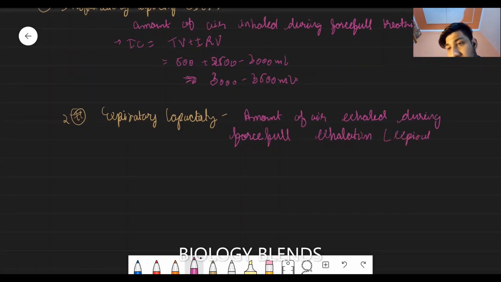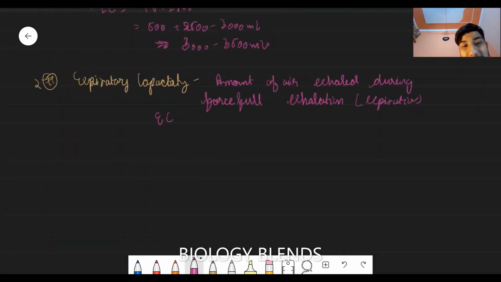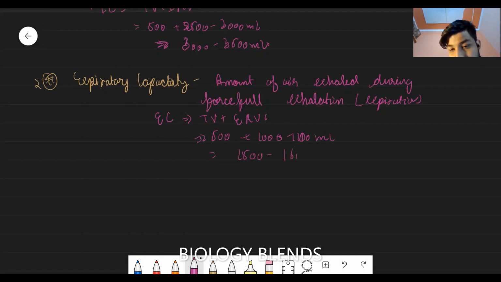It includes the tidal volume plus expiratory reserve volume. Its value can be 500 plus 1000 to 1100 ml, so it can be 1500 to 1600 ml.